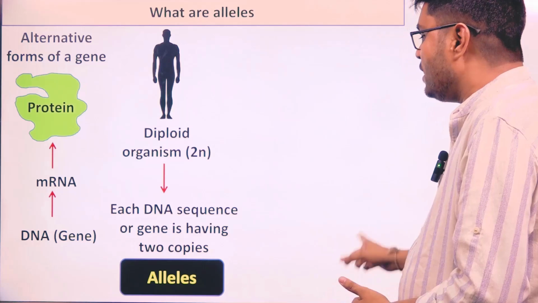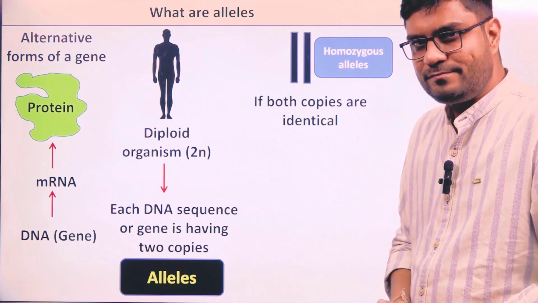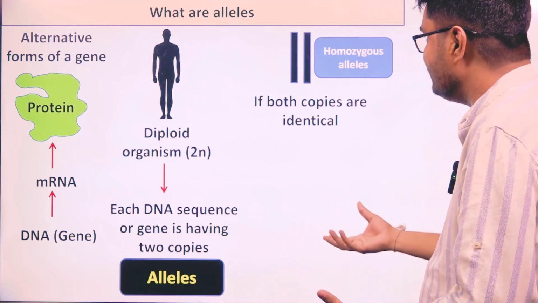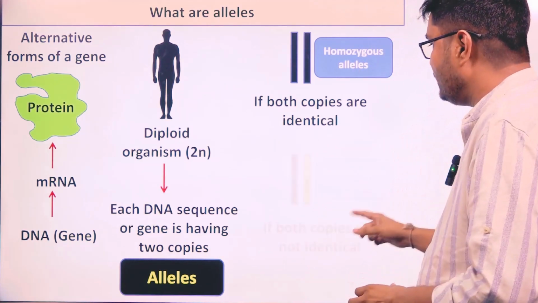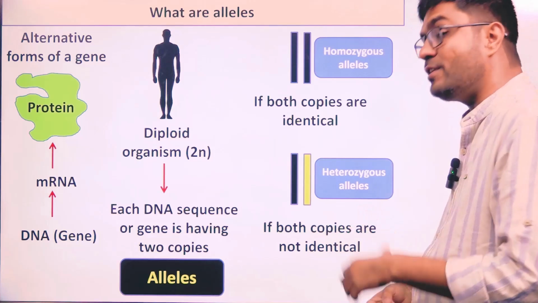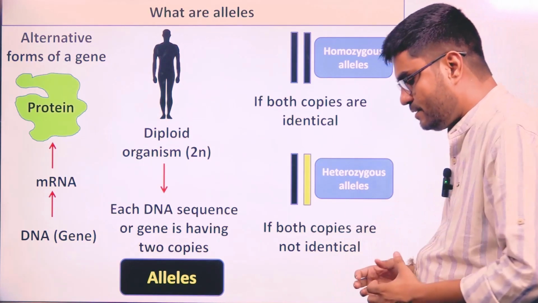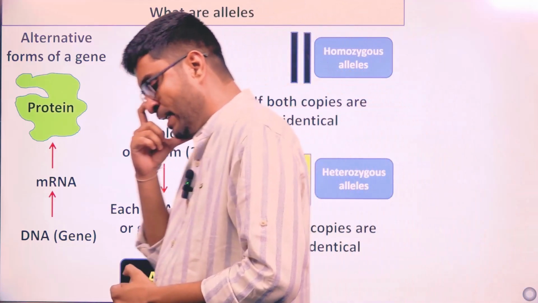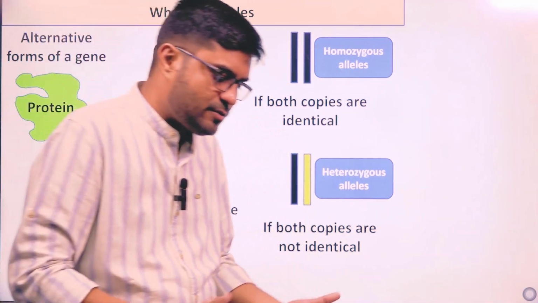Now if these two copies are identical, then we call them homozygous alleles. And if these two copies are not identical, then we call them heterozygous alleles. So again, utilizing genes and proteins, we have reached the definition of alleles also.